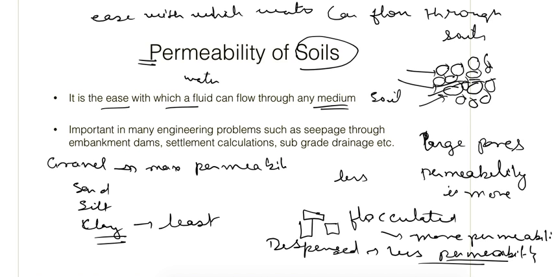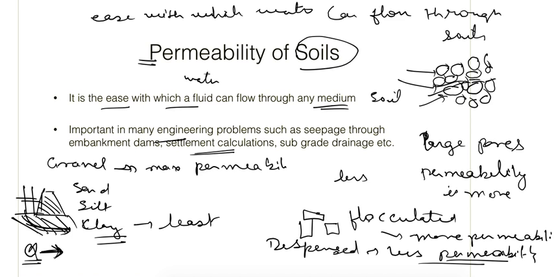So why do we need to calculate the permeability? Because it helps us to understand and solve engineering problems, and one of those examples is the seepage through embankment dams. If an earth dam is constructed with some soil, seepage will take place through this soil, and below this dam also seepage will take place through the soil. If we know the permeability, then we can find out the quantity of water that is going to be lost, and we can take suitable measures to prevent that water from being lost. That way we can use the permeability of soil.